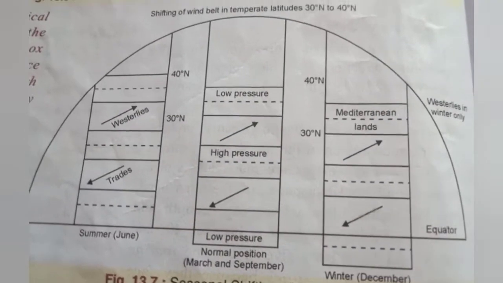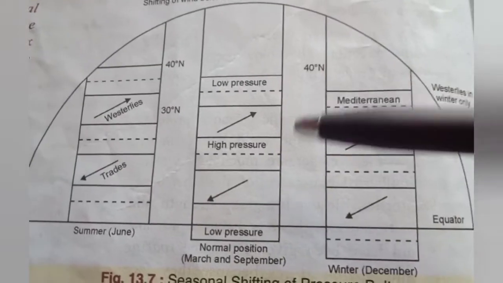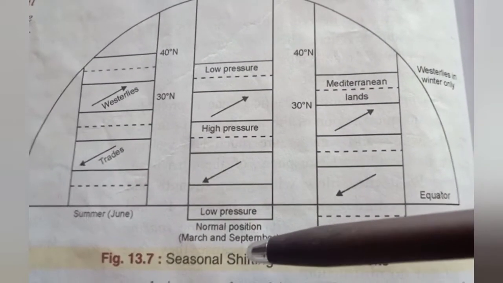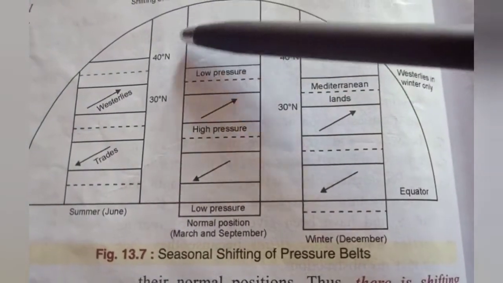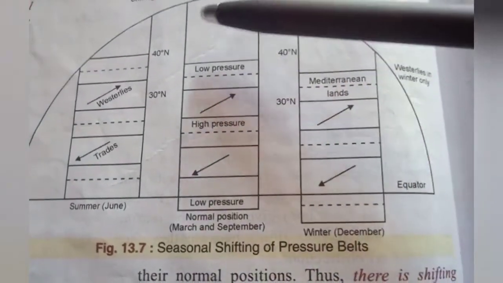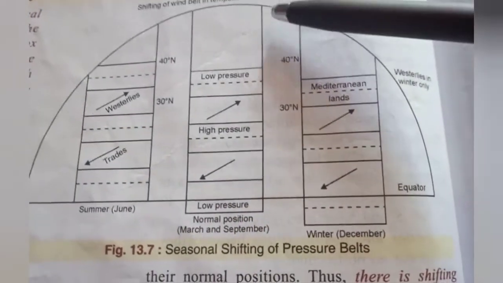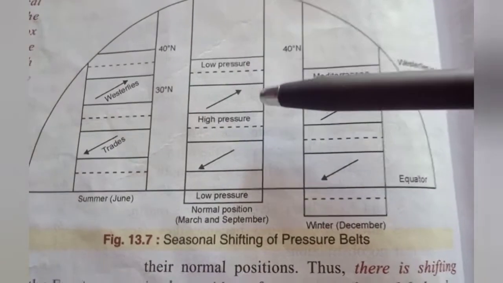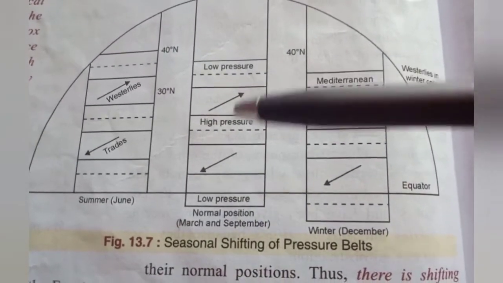Dear students, right now I have explained the shifting of pressure belts. See here properly how, according to the season, the pressure belts are shifting. If the earth is not tilted towards the sun, the pressure belts will always be in this position, within the latitudinal extension I already mentioned, where we can see the different high pressure and low pressure belts.